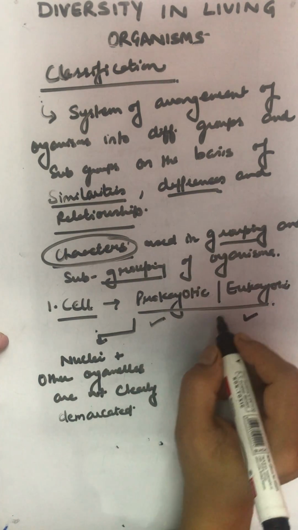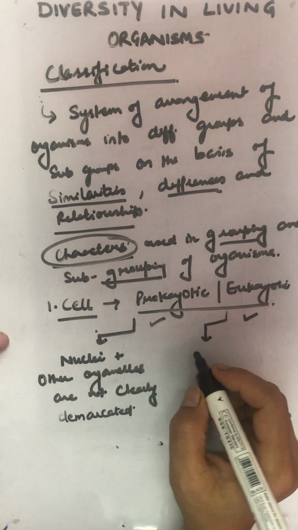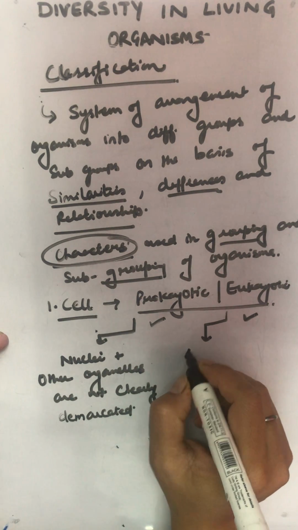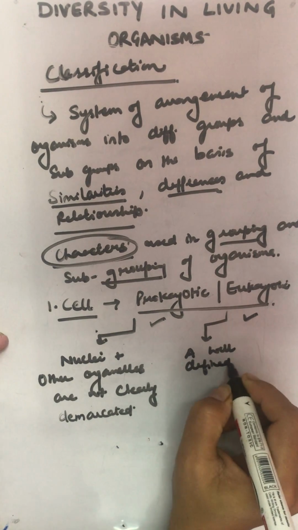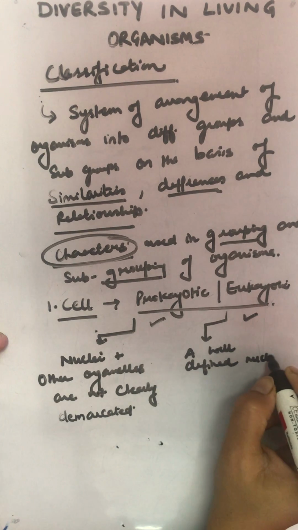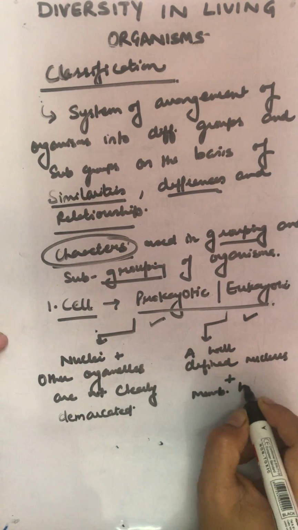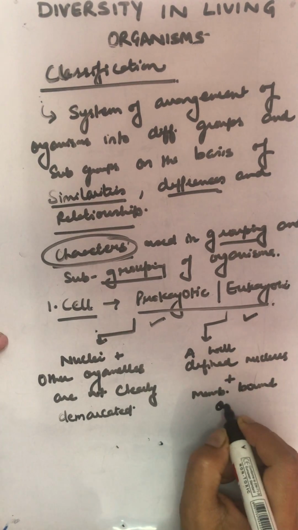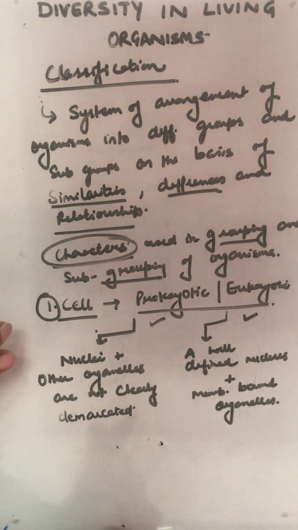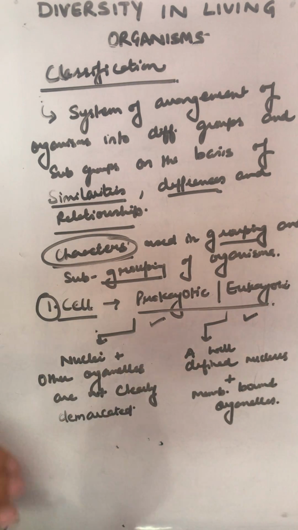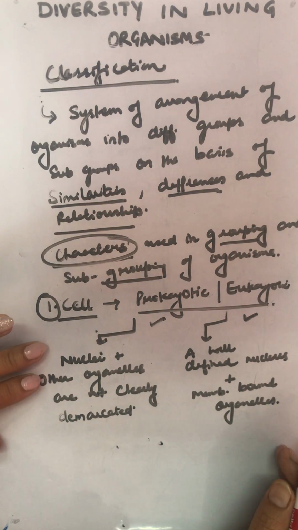And if it's a eukaryotic cell, then it has a well-developed, well-defined nucleus plus membrane bound organelles. So this is the first point that will make us clear which organisms we have to put in which category when we are going to classify them.